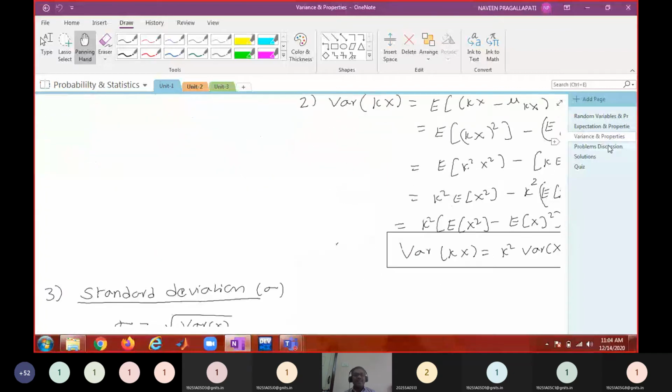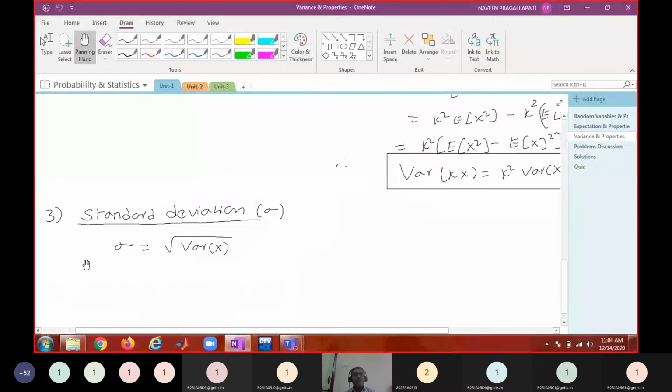And after that, I think standard deviation is nothing but the positive square root of this variance. Standard deviation is the positive square root of the variance. Okay, so that's the whole theory in the first unit. Later I think we discussed some problems on the first unit.